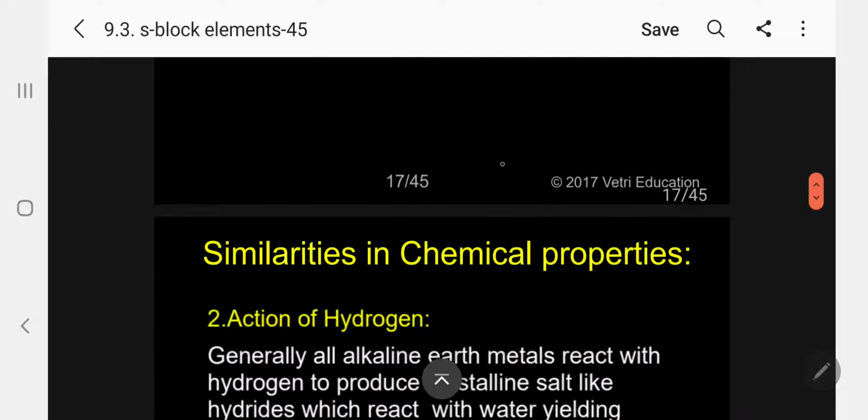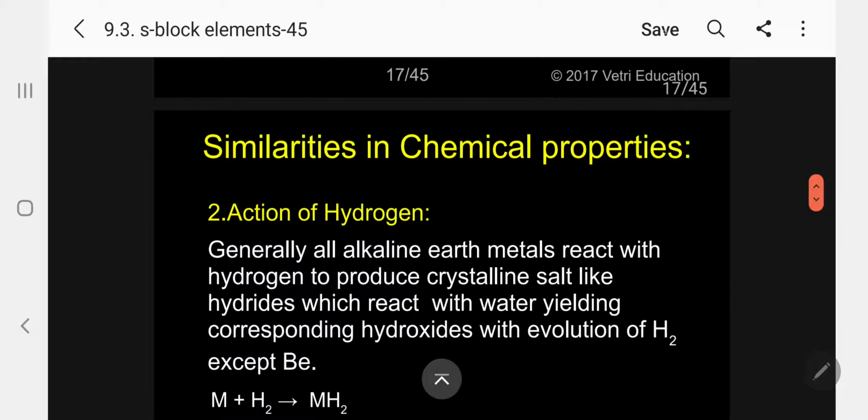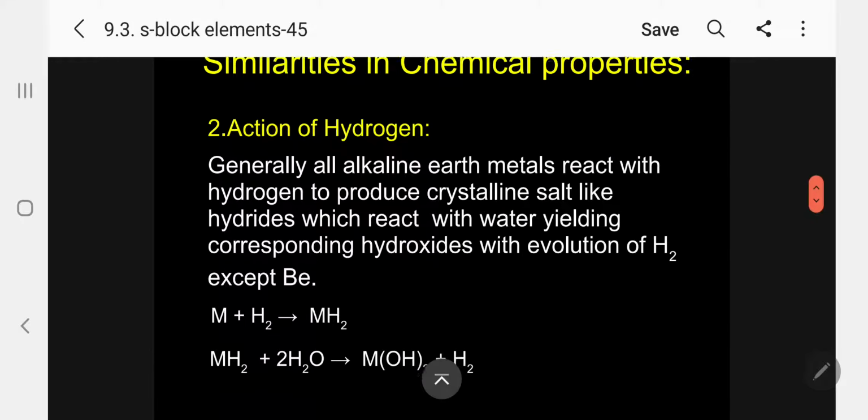Kindly follow. Then the second, action of non-metals: action of hydrogen. Generally, all alkaline earth metals react with hydrogen to produce crystalline salt-like metallic hydrides, which react with water yielding the corresponding hydroxide and evolution of hydrogen, except beryllium. So beryllium is an exception. Normally M plus hydrogen gives MH2. Kindly follow. But when you treat this MH2 with water, it will liberate hydrogen. But beryllium is an exception case.